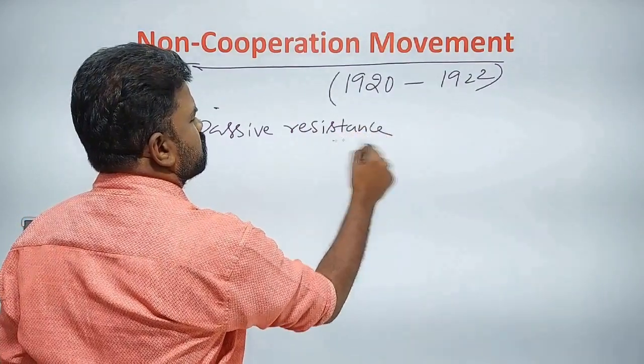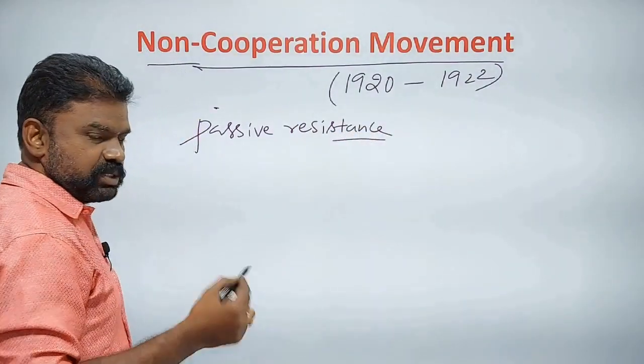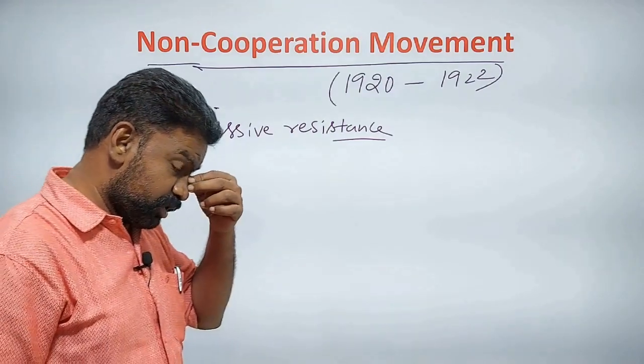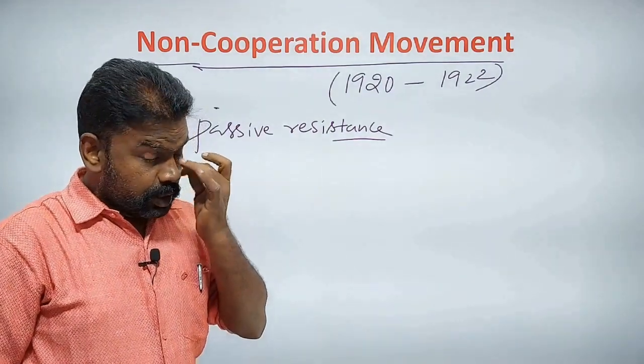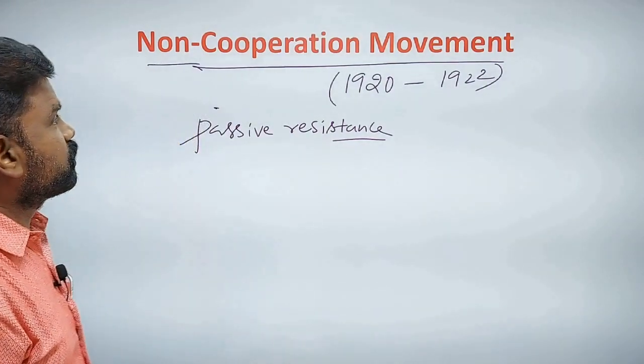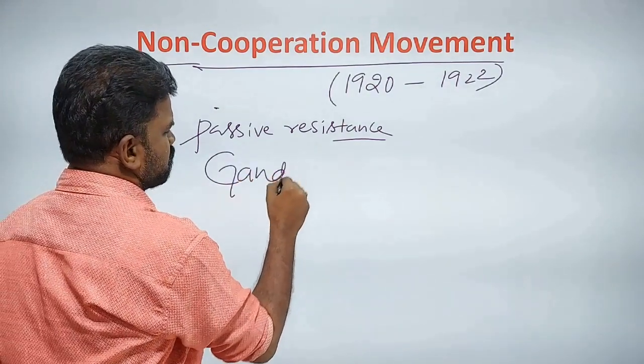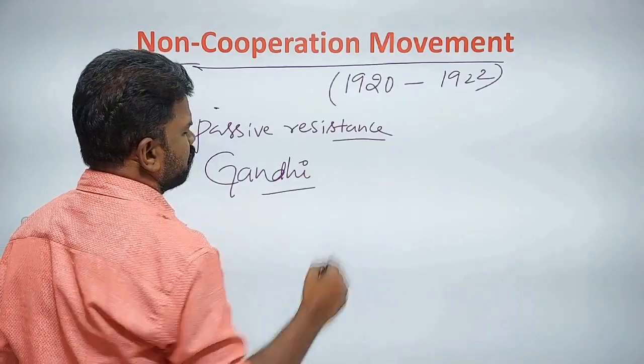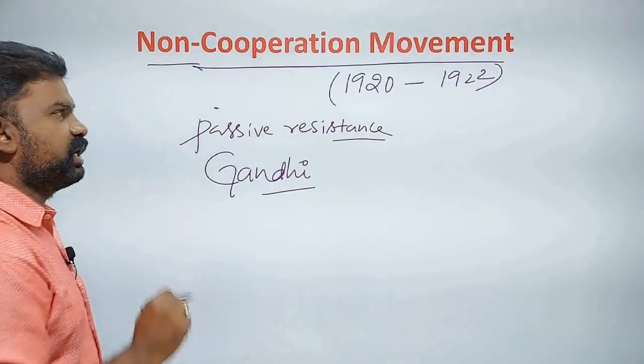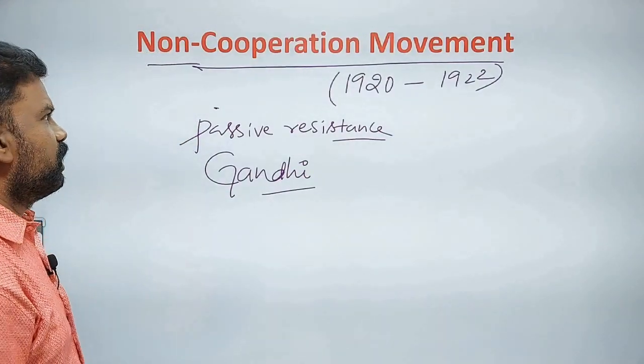I already told you this passive resistance has been taken from Aurobindo Ghosh's theory. The non-cooperation movement was originally led by Gandhi. It comes under the Gandhian age. It is the first national level movement of Gandhi.